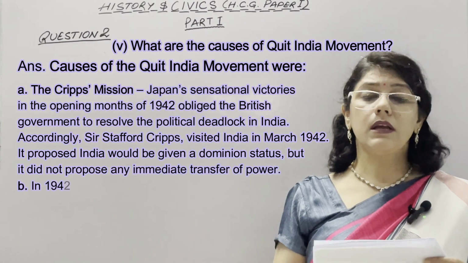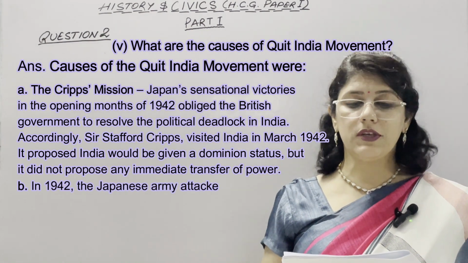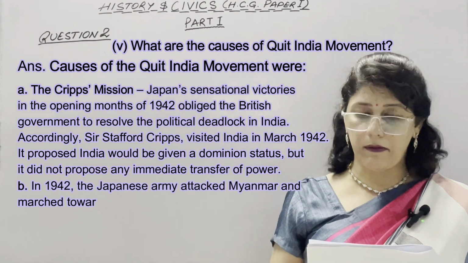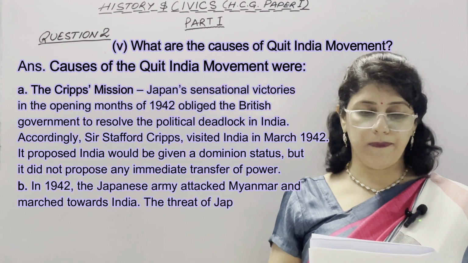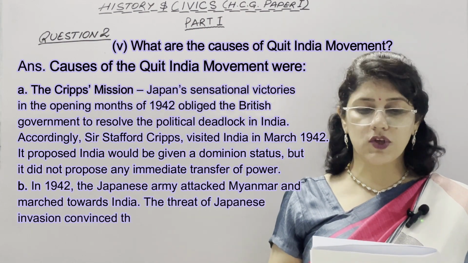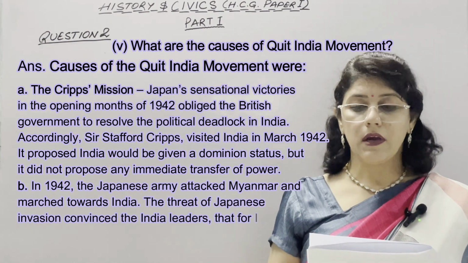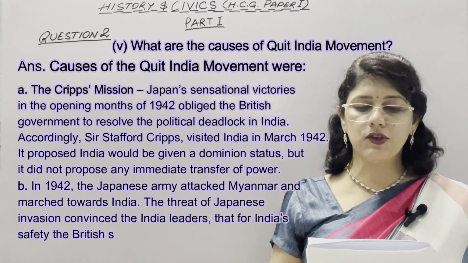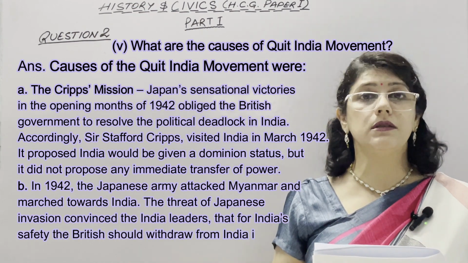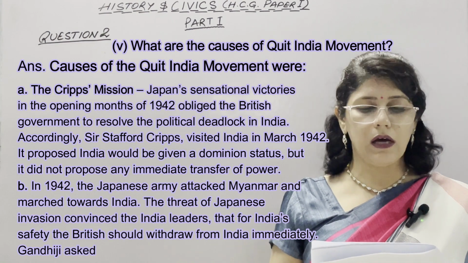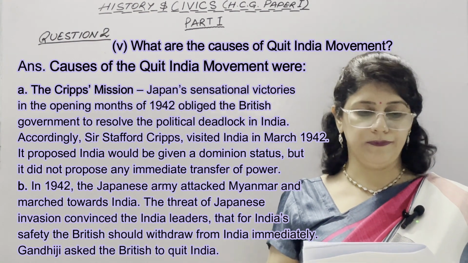Second point. In 1942, the Japanese army attacked Myanmar and marched towards India. The threat of Japanese invasion convinced the Indian leaders that for India's safety, the British should withdraw from India immediately. So Gandhiji asked the British to quit India.